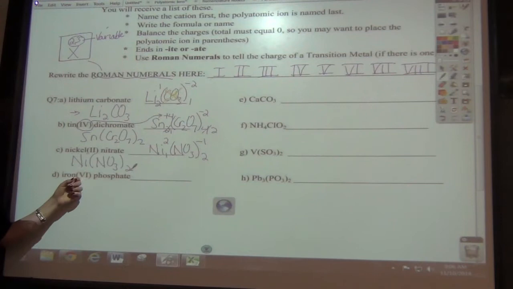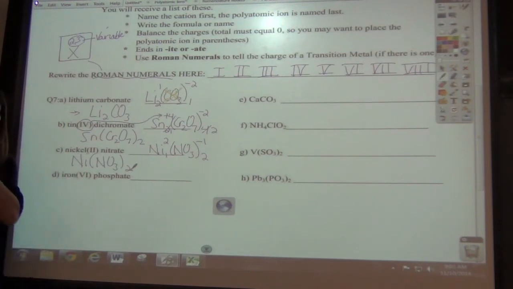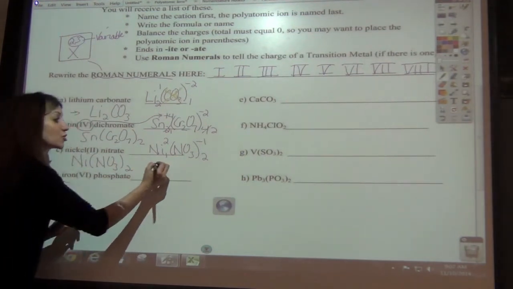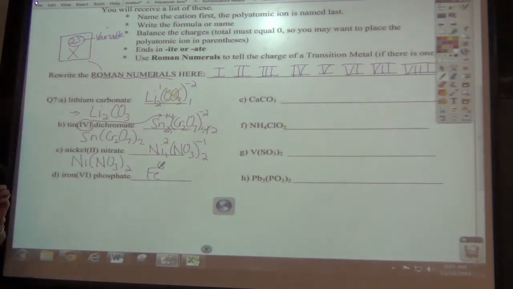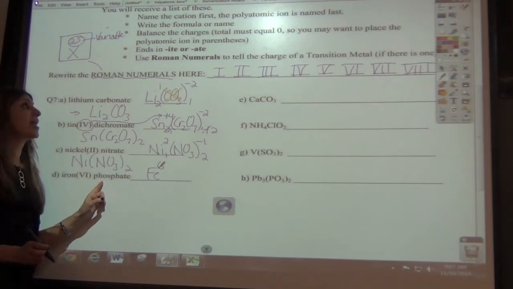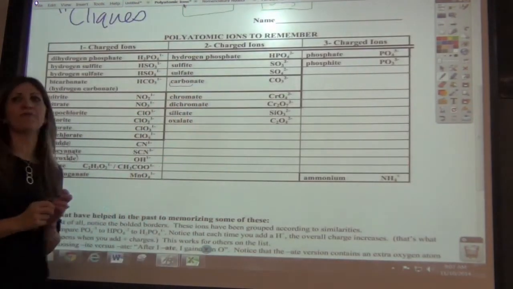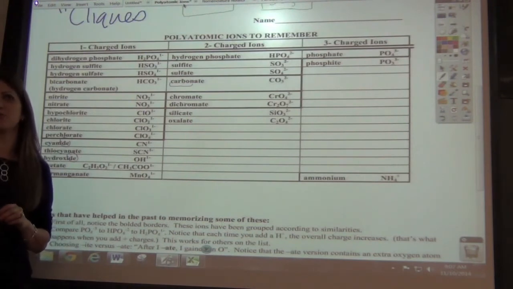Iron VI is what? 6. Good. What's iron's symbol? Fe. So where does the 6 go? On the top. The charge goes on the top, not on the bottom. The bottom number tells you how many. The top number tells you the charge. Okay? And phosphate. On the count of 3, I'll give you a hint. It's on the right. I want you to tell me what phosphate's formula is. 1, 2, 3.